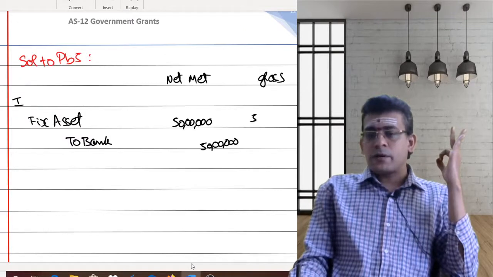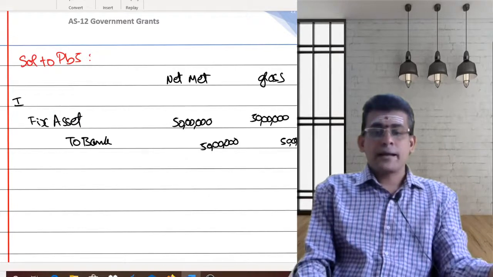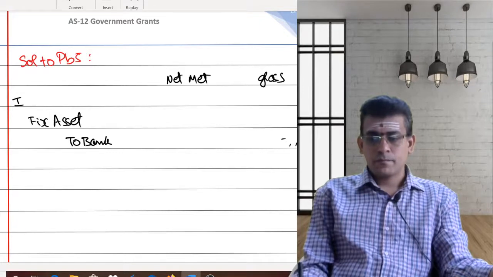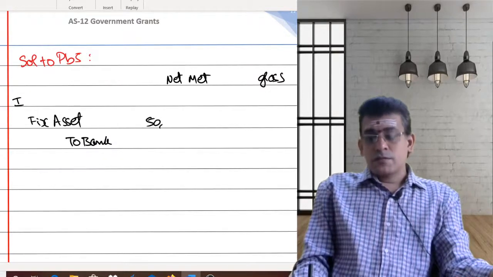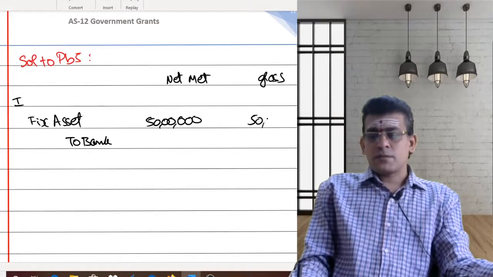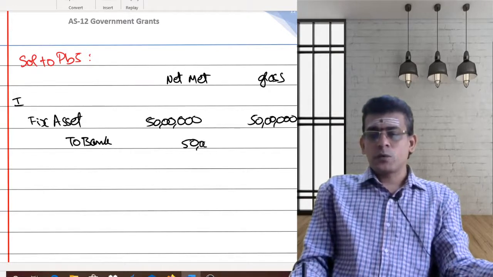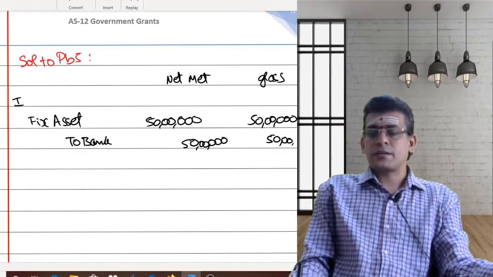Same case with the gross method. 50 lakhs, fixed asset account will be debited. My bank account will be credited. So let me put it properly. 50 lakhs fixed asset account is debited in the net asset method. Even in your gross asset method, 50 lakhs is the amount which you are going to credit to your bank as well. So that is your first entry.